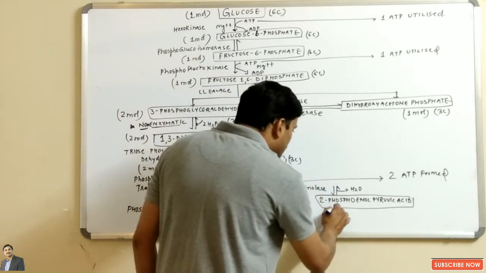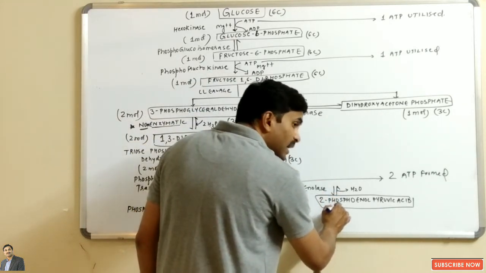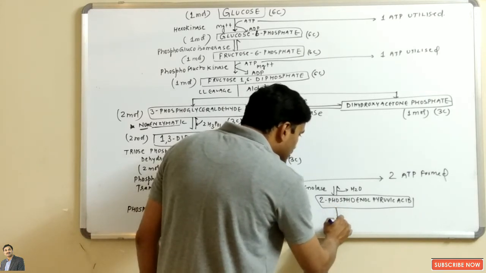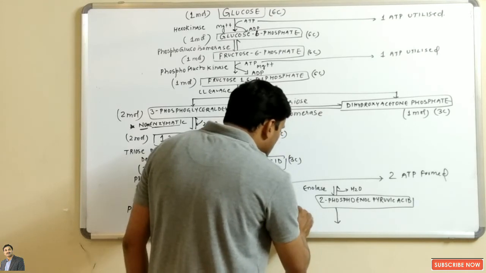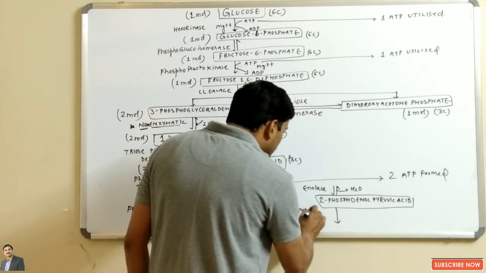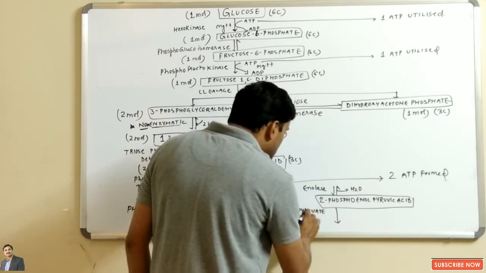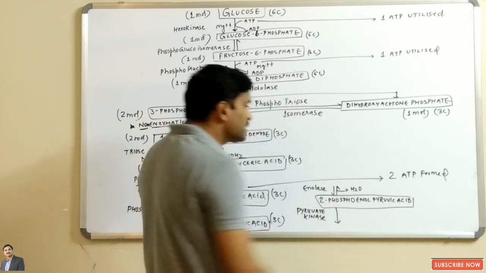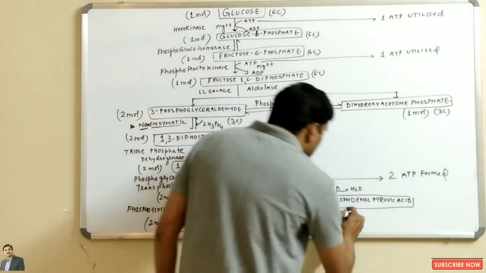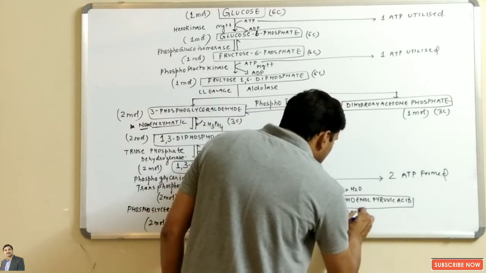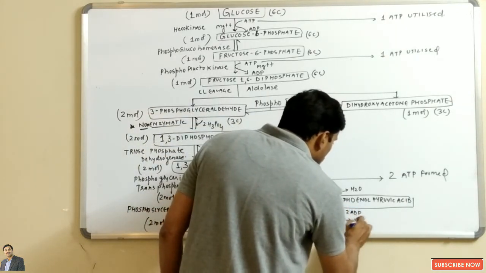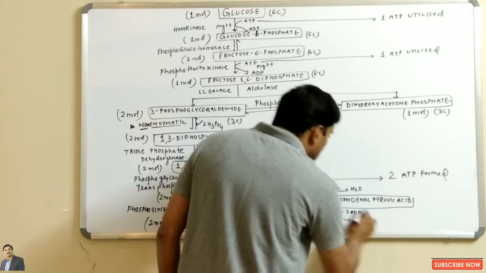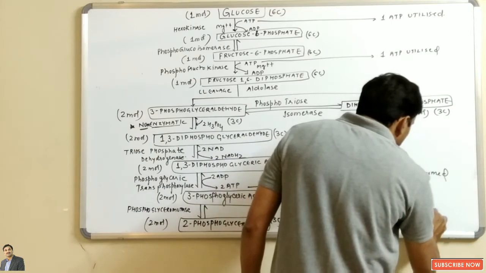And in the last step, which is again not a reversible reaction, you can see that an enzyme will be used known as pyruvate kinase. In the next step, pyruvate kinase enzyme will be used, and this phosphate which is present at the second position will be removed, and it is taken up by the 2 molecules of ADP. 2 molecules of ADP are converted into 2 molecules of ATP. You can see here that 2 ATP are formed.